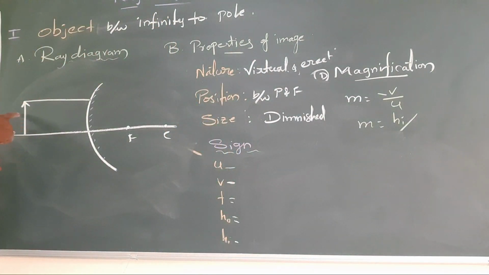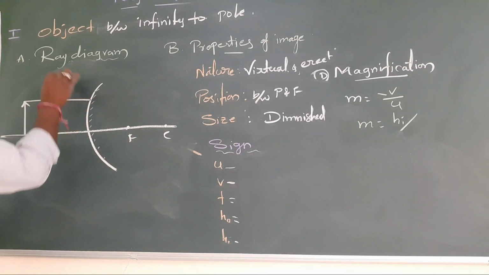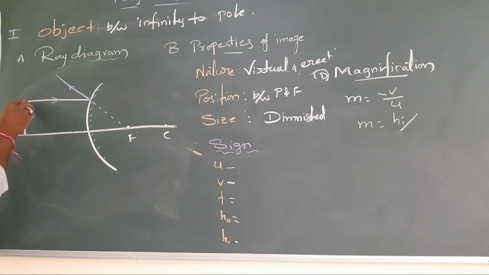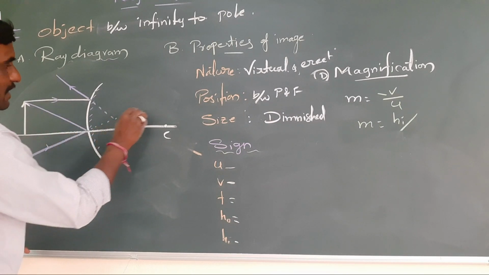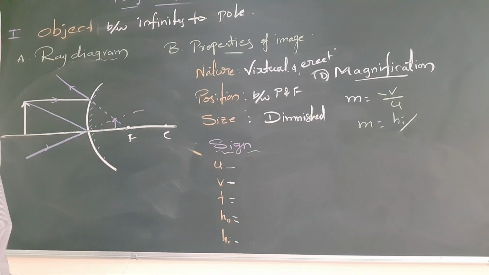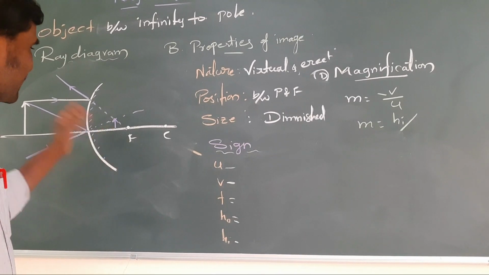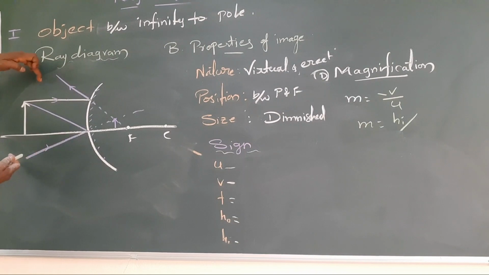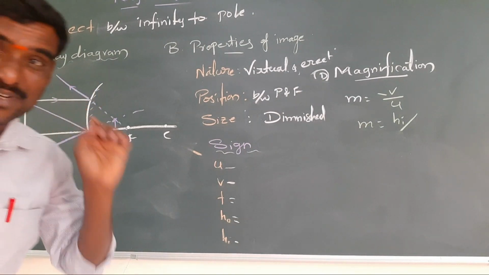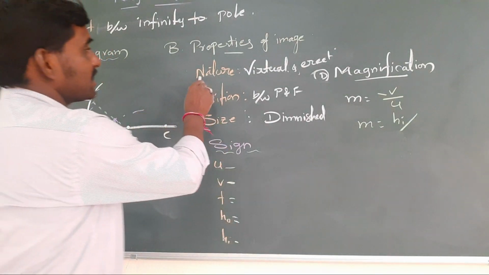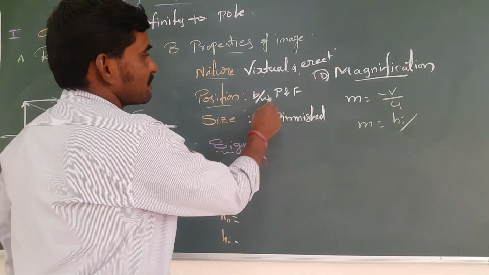So I am taking the object somewhere here. First is the parallel ray. Second, you know already, appears to pass through the focus. This is the reflected ray. The second one I am taking like this. When I extend this also back, here the image will form. This is the image. A small size image will form here. So this is inside and also due to divergent light rays. These are the divergent light rays inside. So it is also a virtual image. We can see it with our eye. So the nature is virtual and erect. Position is between F and P.